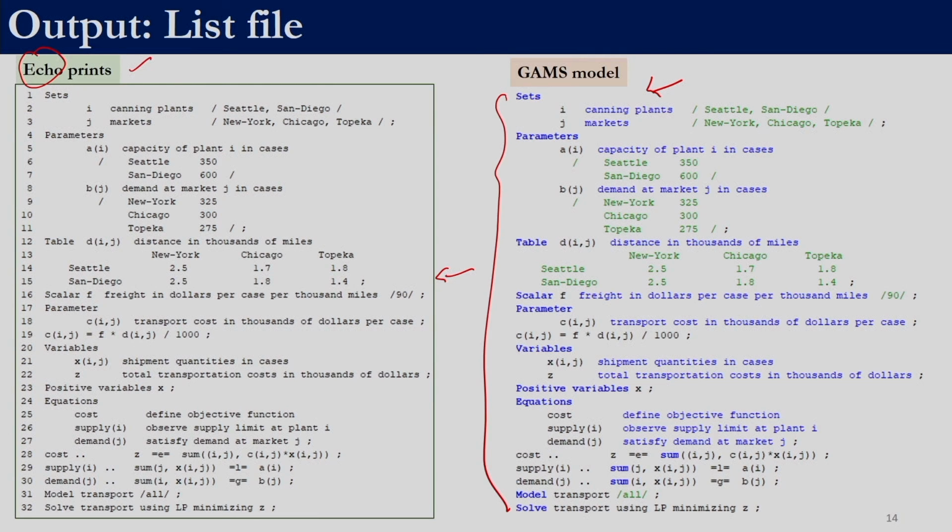This is a big advantage of the list file, unlike many other software in which results are usually stored away from the program which generated it. In GAMS, as part of the list file, we will get both the model as well as the results in the list file.